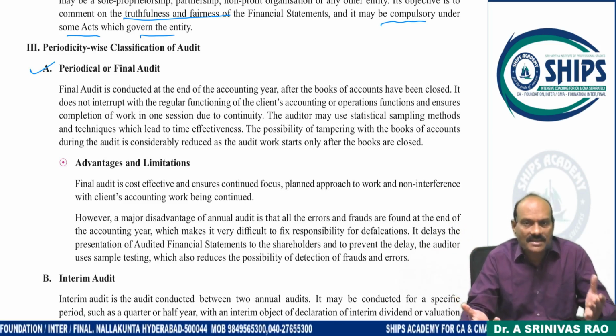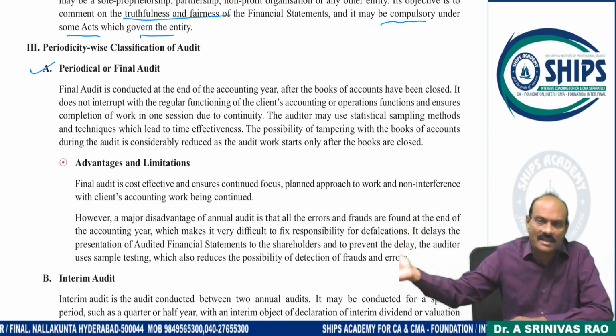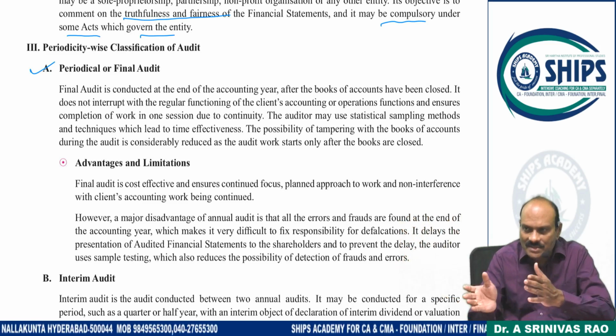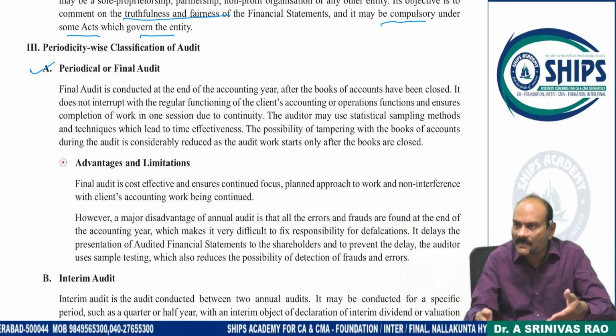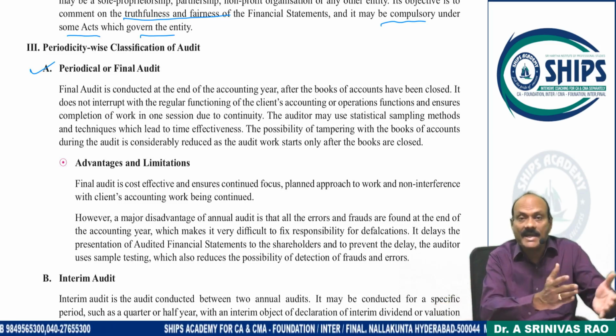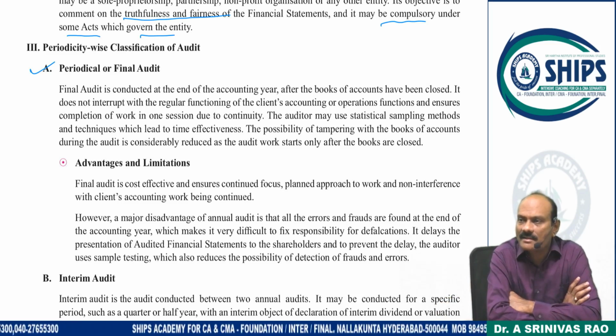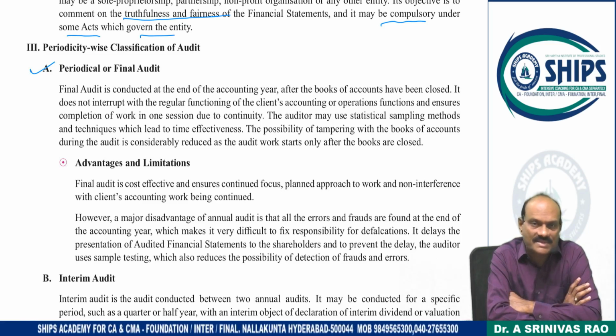Neither can I focus on my routine activity nor on assisting that person. Then there may be a chance that books may be misplaced and some work I might not be able to complete every day. Work will be pending. Many issues are there. So it won't interrupt the client's activity and business routine processes.